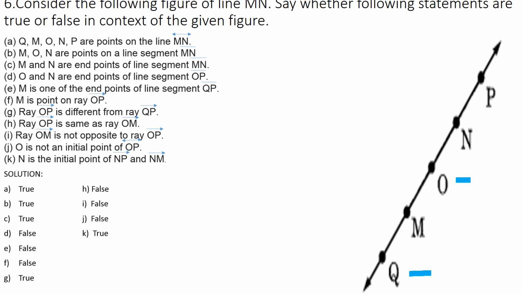Let us recall what we learned today. We have learned about the point, line, line segment, ray, intersecting lines, parallel lines, and perpendicular lines. From these we completed our exercise 4.1 from your textbook. Do you all understand?